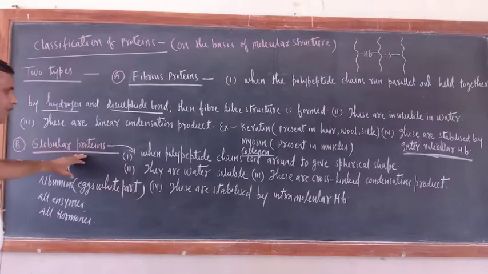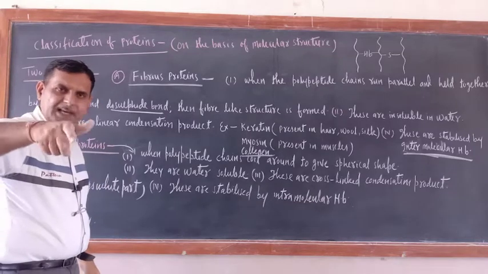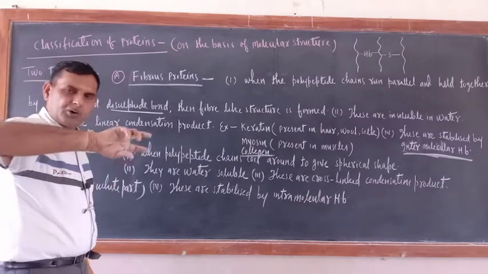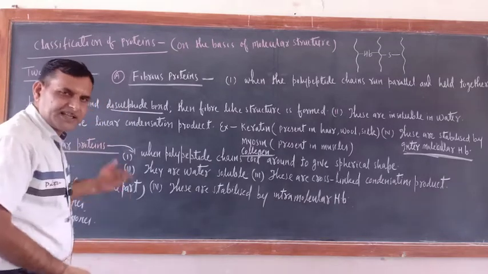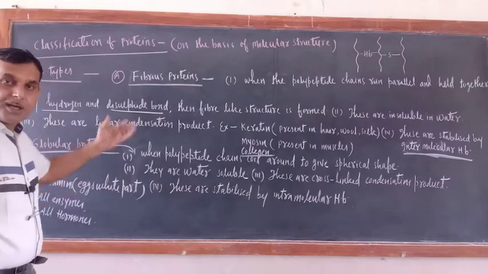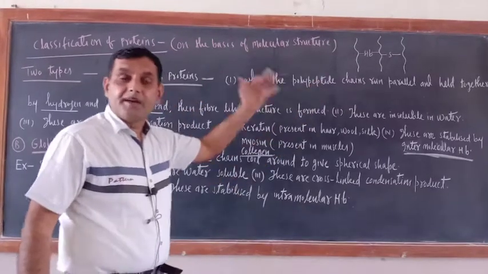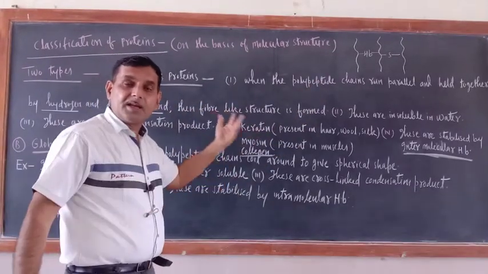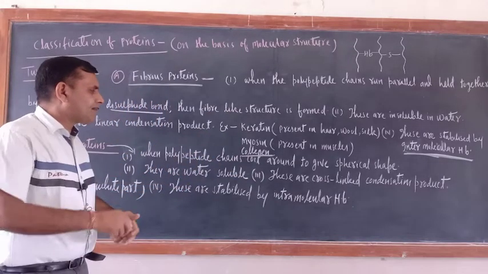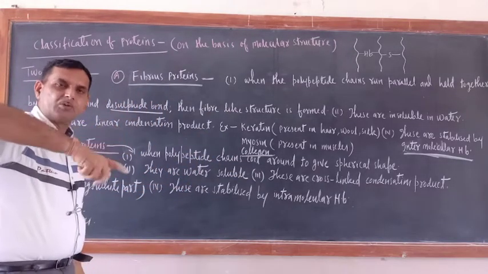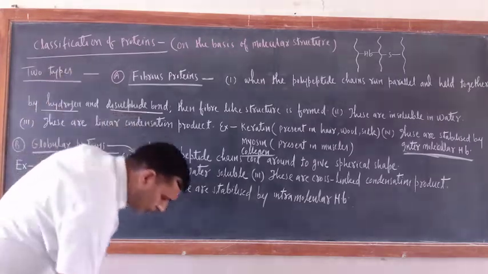Next one is globular protein. In globular protein, what is there? Polypeptide chains are coiling together and giving the spherical shape to the protein. That is why they are called globular protein. Here in the first case, polypeptide chains are running parallel, but they are held together by disulfide linkage or hydrogen bonding. Here, these polypeptide chains are coiling around and giving spherical shape. That is why they are called globular protein.